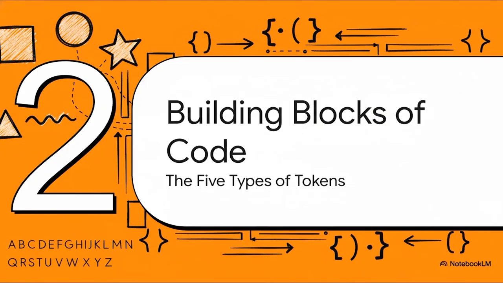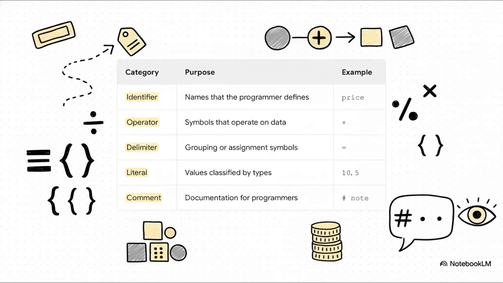And here's the really cool part. No matter how huge or complex a Python program gets, every single piece of it is built from just 5 basic types of tokens. That's it. If you get these 5, it's kind of like learning the entire alphabet of the language. Okay, let's break them down real quick.